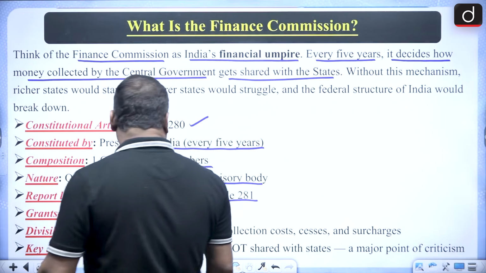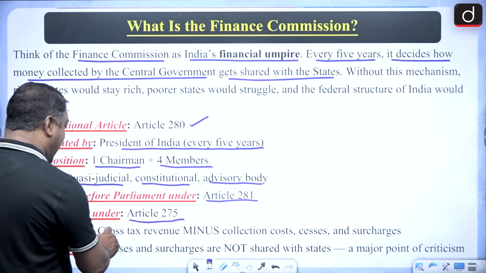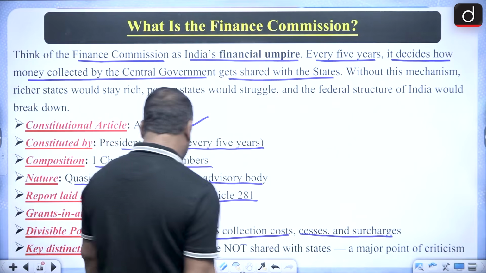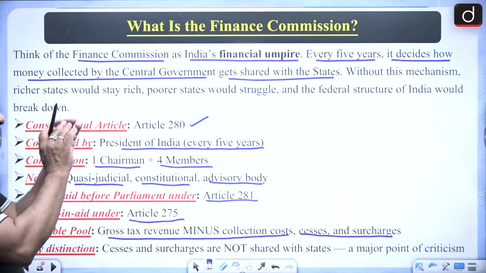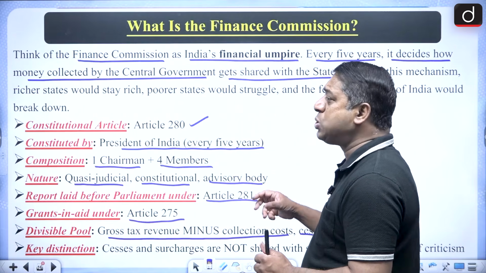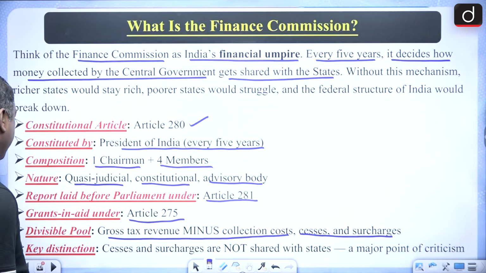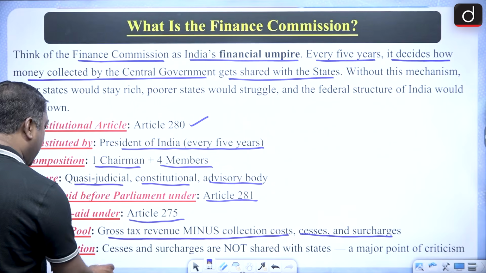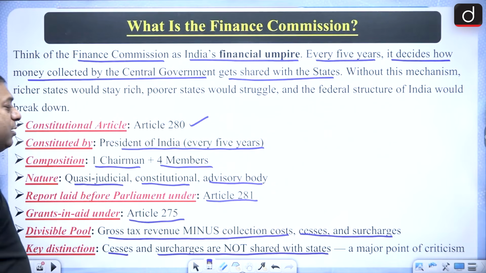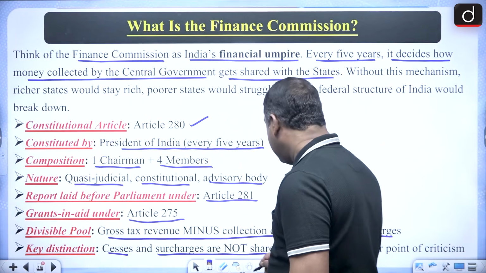Then when we talk about the divisible pool, it is the gross tax revenue minus collection cost, cesses and surcharges. Okay. So whatever is the divisible pool means which is to be distributed among the states and the center. And remember, cesses and surcharges are not shared with the states. This is very, very important.